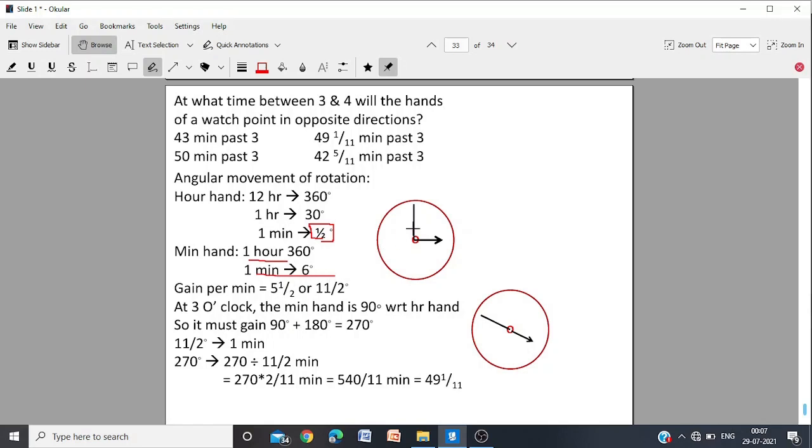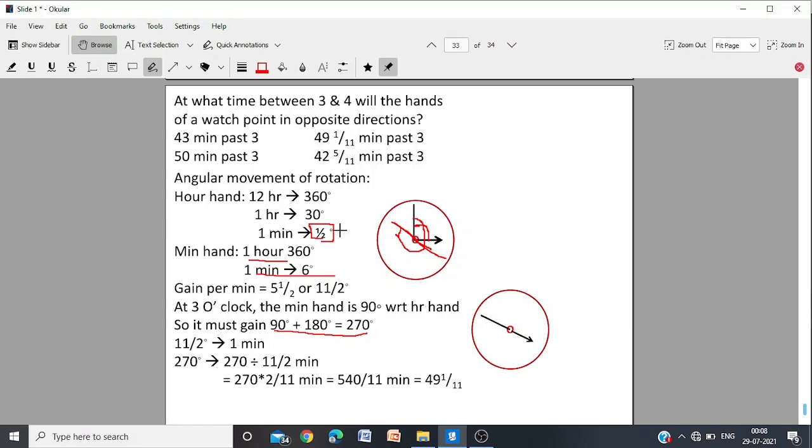Now, this is the position at 3 o'clock. So if it has to go to the opposite side, it has to come this 90 degrees and again travel. By this time the hour hand will also travel and it has to reach the opposite. That means it has to cover 90 degrees and the extra. And the extra will always be 180 degrees, the straight line. So the total it turns is 90 plus 180, 270. This is the degree it has to gain.